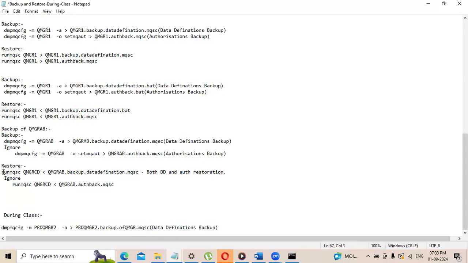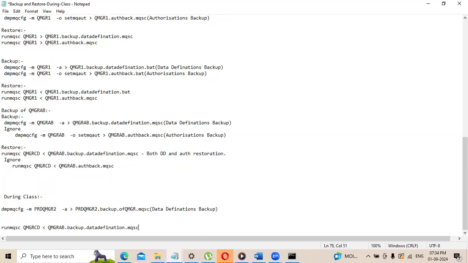Restore. So what you need to do, you need to copy this and change as per this. So this is my new queue manager, PRD QMGR3. And what is our backup file name? We have to give the same file name, because in this same file only we have all our backups, correct?